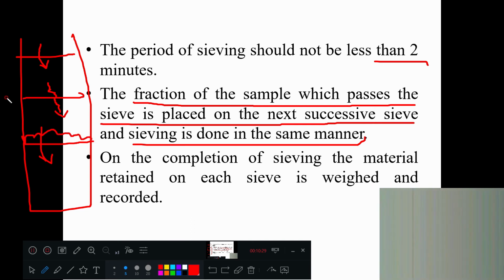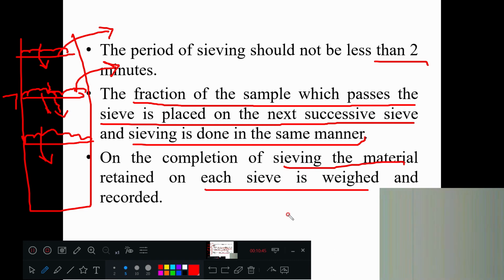If it is a 7 mm sieve, then anything smaller will pass, and anything bigger than 7 mm will be retained here. You take this one and weigh it, then take the next one and weigh it. On completion of sieving, the material retained on each sieve is weighed and recorded.